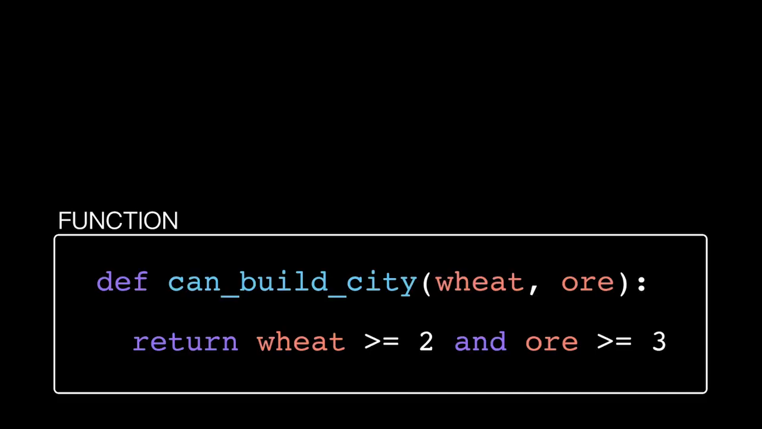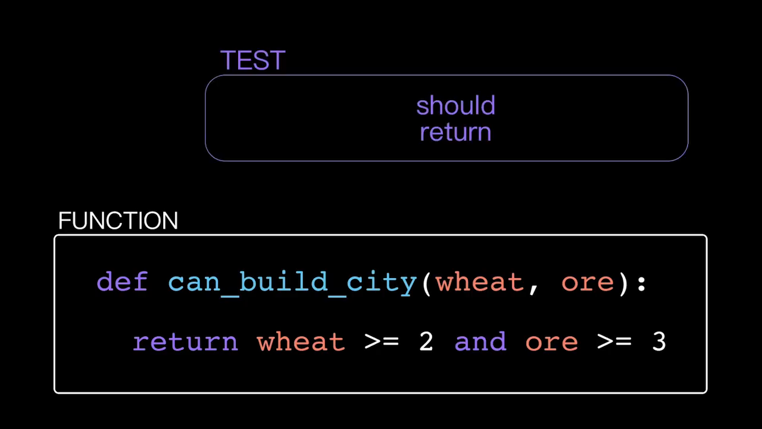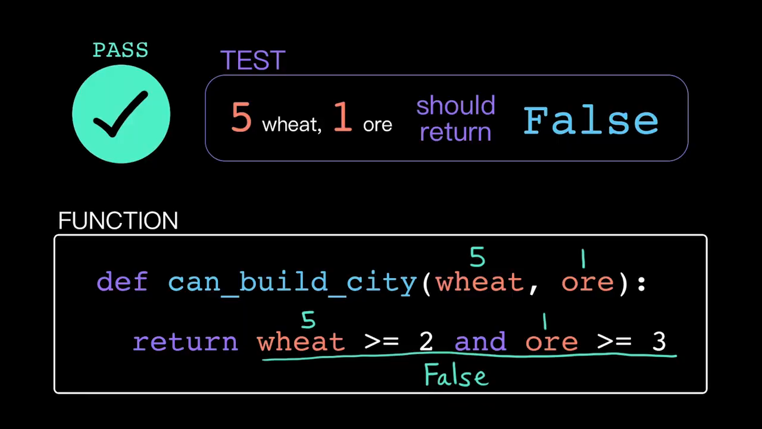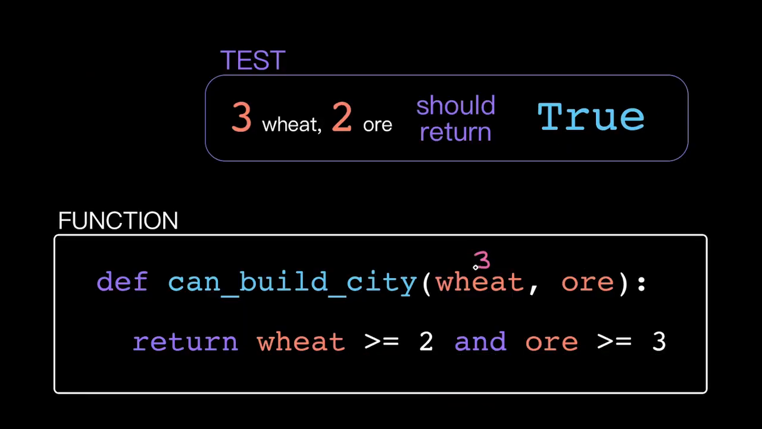Unit tests test a single unit of functionality at a time. In most cases, that unit is a function. With unit tests, we can define the requirements for our function in code. For example, my unit test might validate that when I call my function with the arguments 5 wheat and 1 ore, that I get the return value false. If that assertion is correct and I do get back false, then the test passes. But if we get a different return value from the one the test expects, then the test fails.